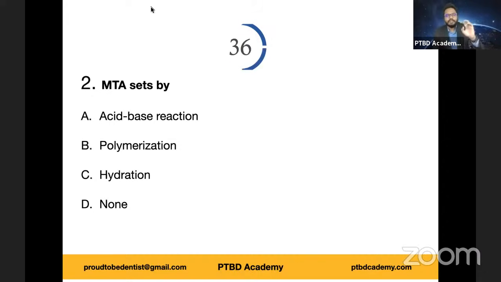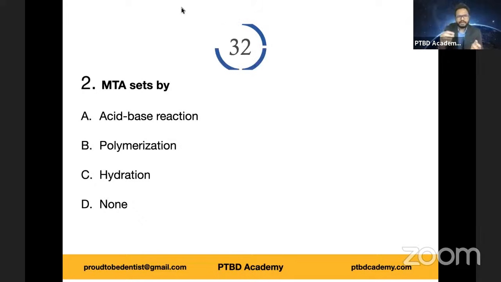Acid-base reaction, polymerization, hydration, none of the above. So which one do you think is more appropriate answer? Mineral trioxide aggregate. So we have seen acid-base reactions. We know about polymerization reactions. So how does MTA set?